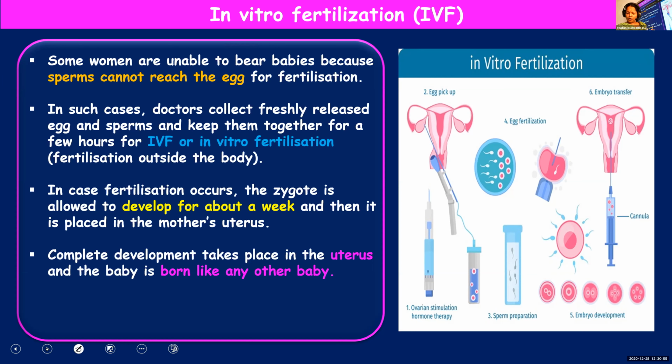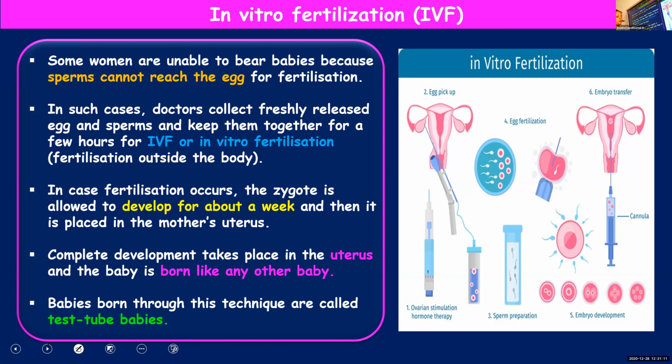Once the zygote is formed, it is observed for 1 week by the doctors in a special medium under laboratory conditions, and then it is introduced into the mother's uterus, and further development takes place just like any other baby. Babies born through this technique are called test tube babies. The test tube symbolizes the laboratory condition.